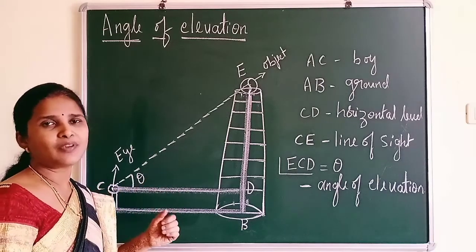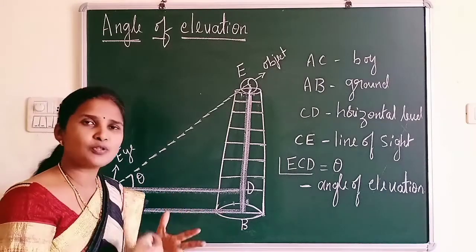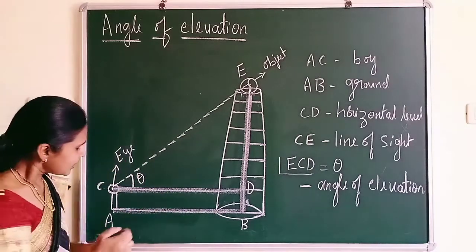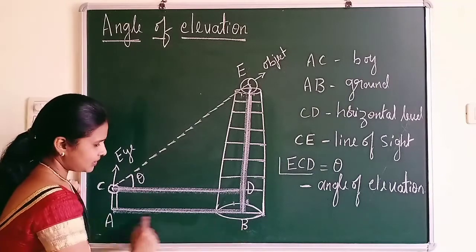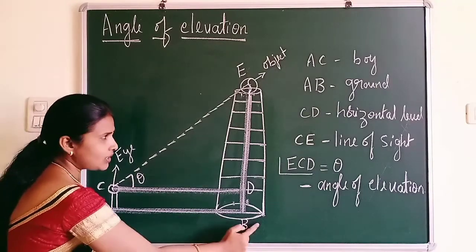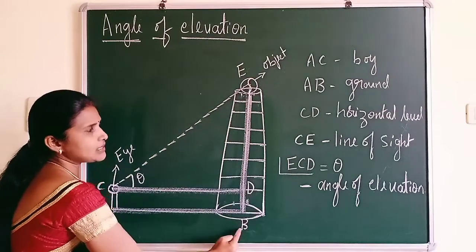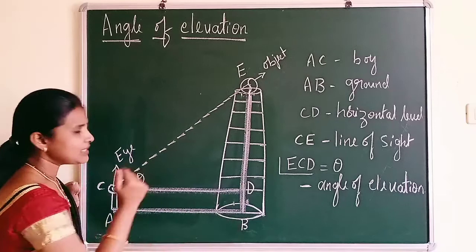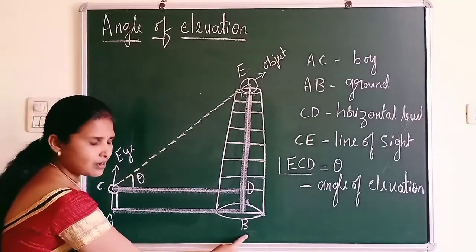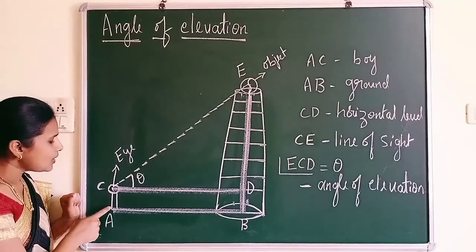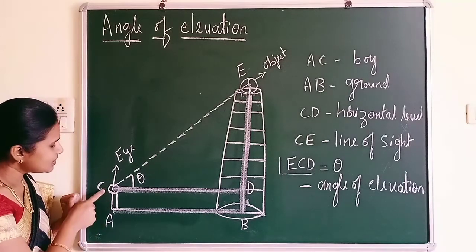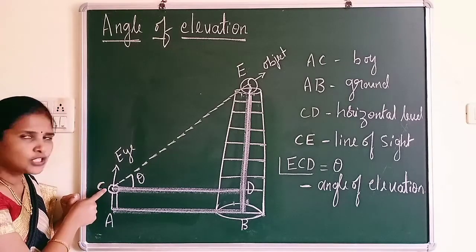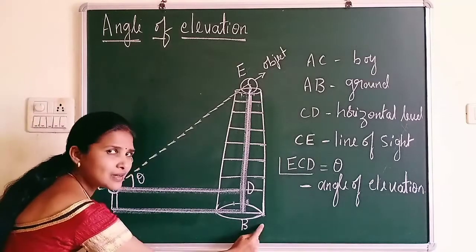To explain angle of elevation, we need the horizontal level and also the line of sight. Just understand the diagram. Here AB is the ground, always. AB is the ground and EB is the minar. Any minar or any building you can take. Think that a boy or a girl is standing here. CA is the position of a boy standing on the ground.